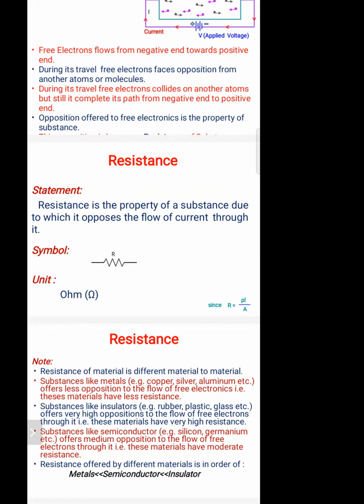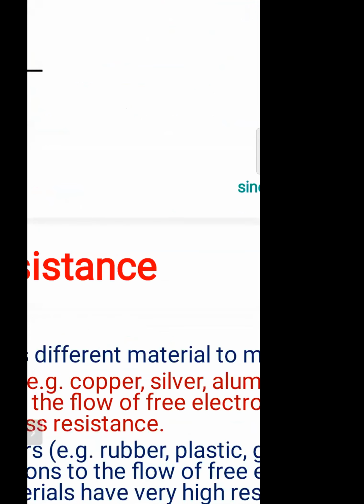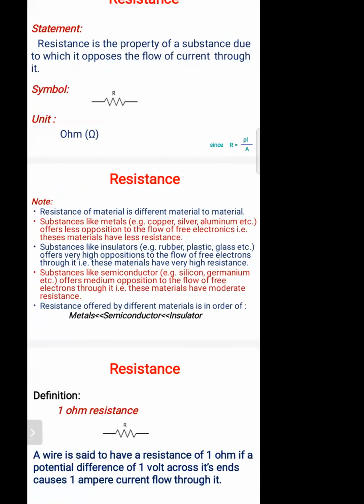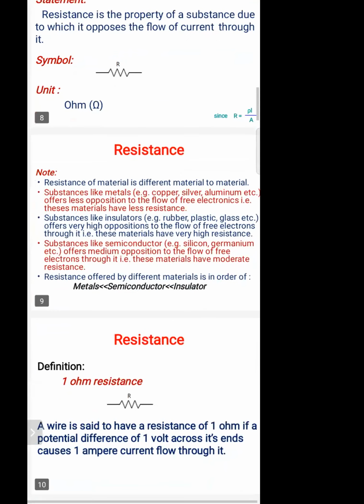Kilo ohm is nothing but 1000 ohm. Mega ohm is nothing but 10 to the power of 6, that is 10 lakh. Over.